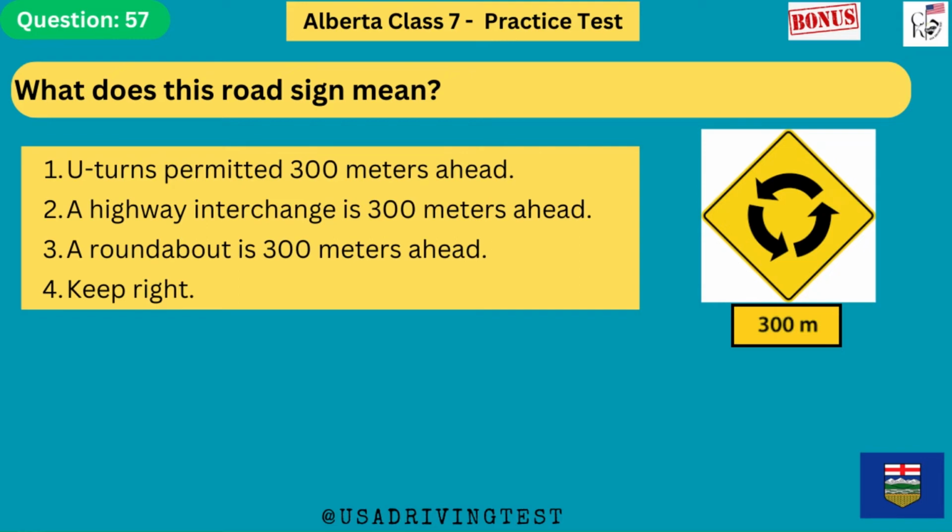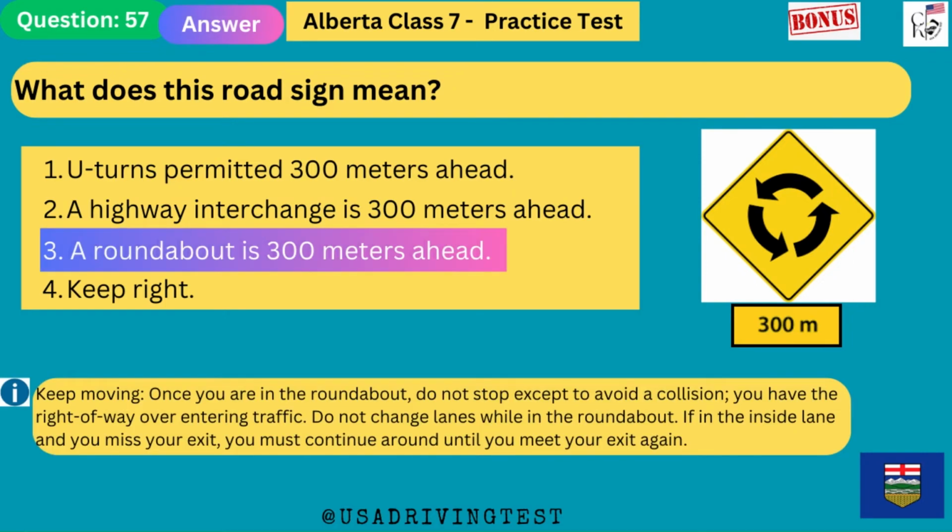1. U-turns permitted 300 meters ahead. 2. A highway interchange is 300 meters ahead. 3. A roundabout is 300 meters ahead. 4. Keep right. The answer is 3.